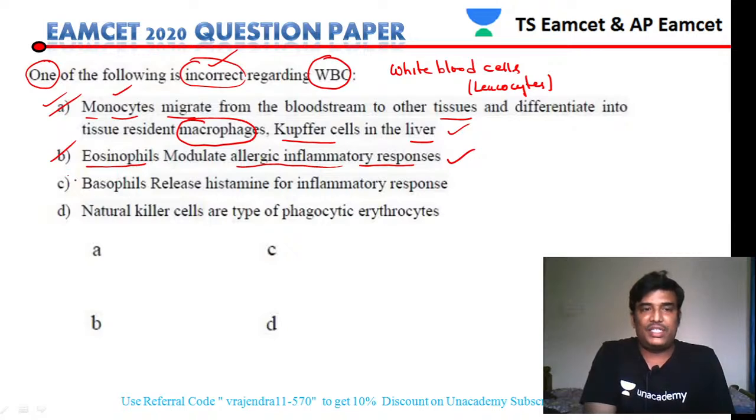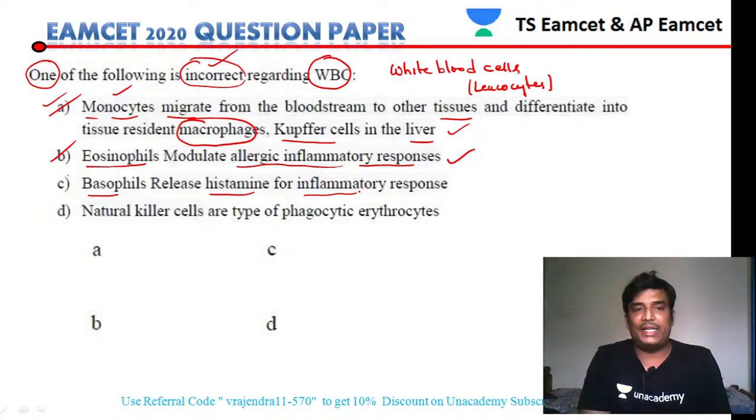Next, this is statement C. Basophils release histamine for inflammatory response. So this is also a right statement. Histamines are released by the basophils. No doubt it is also a right statement. So this is also a right statement.